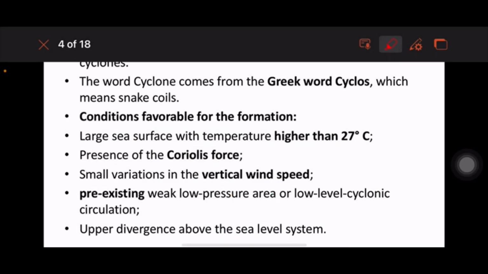Greek word cyclos, which means snake coils. The conditions favorable for a cyclone are: the temperature of the sea must be higher than 27 degrees Celsius, there must be the presence of Coriolis force, there must be variations in the vertical wind speed, a pre-existing weak low pressure area or low level cyclonic circulation should be there, and upper divergence above the sea level system.